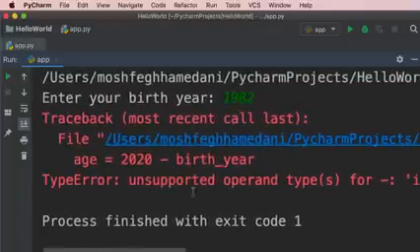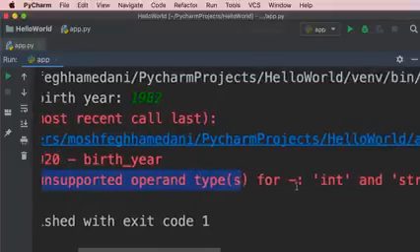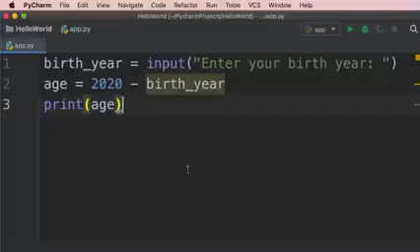Right below that, you can see the piece of code that generated this error. So that is this expression, 2020 minus birth year. Now below that, you can see the type of error. So here we have unsupported types for subtraction. We have int and str. What are these? Well, this int is short for integer, and that represents a whole number in programming. So 2020 is an example of an integer.